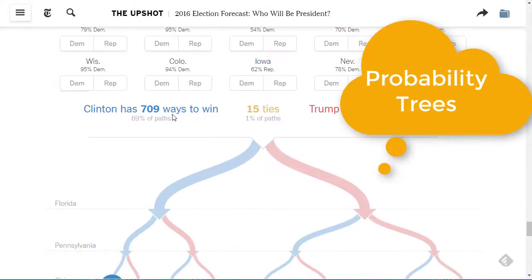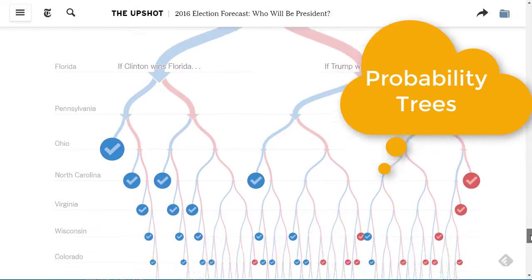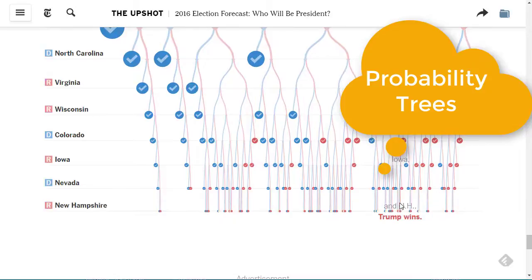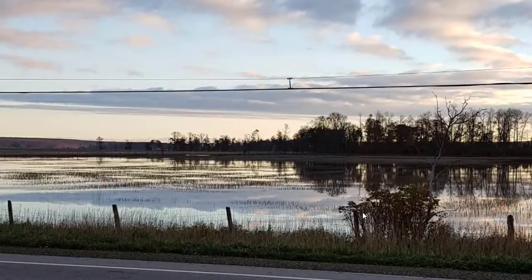because they talk about pathways to win, and Clinton has 709 ways to win. Trump has 300 ways to win. 50-50: he wins, she wins. But in fact, this is an example of a probability tree where they've broken it out into the two possibilities, but each possibility is not equally likely. And so I want you to think about that, because we are going to start probability next week. Very interesting stuff. And so this is another example of a probability problem.